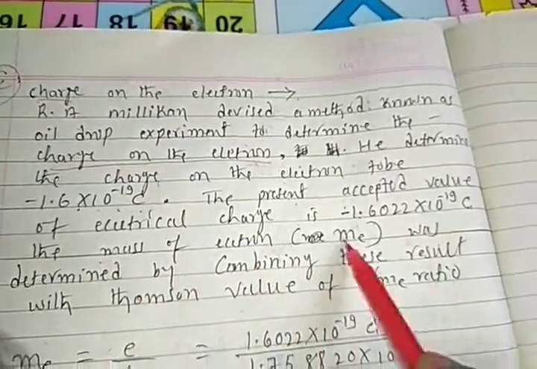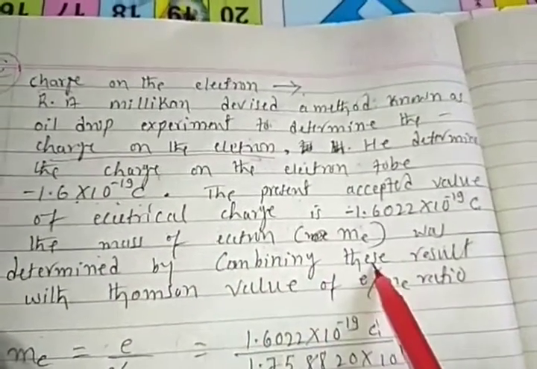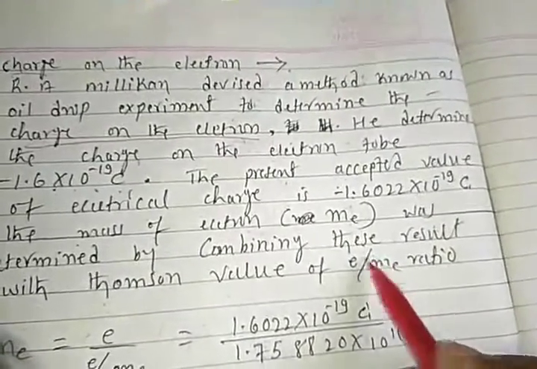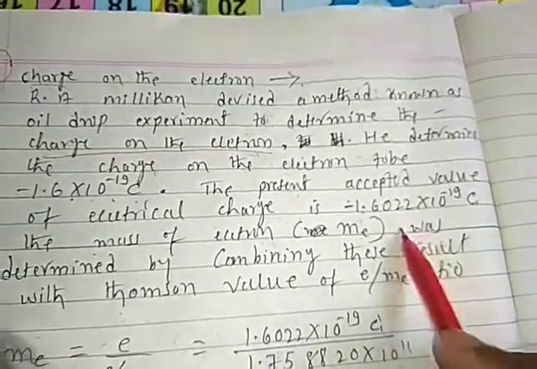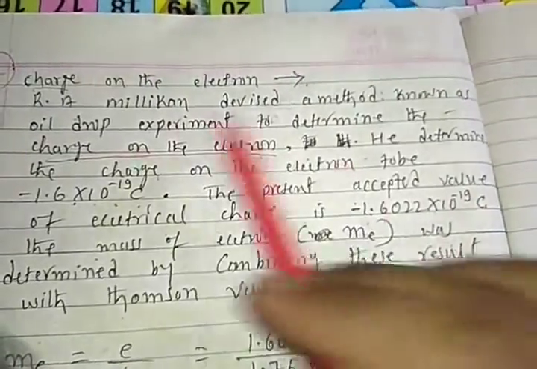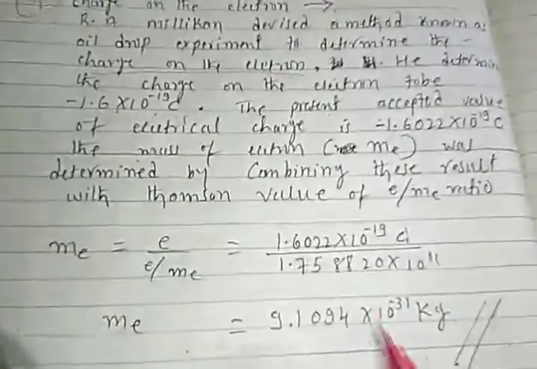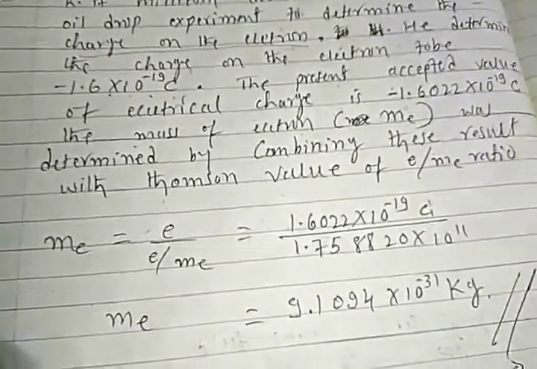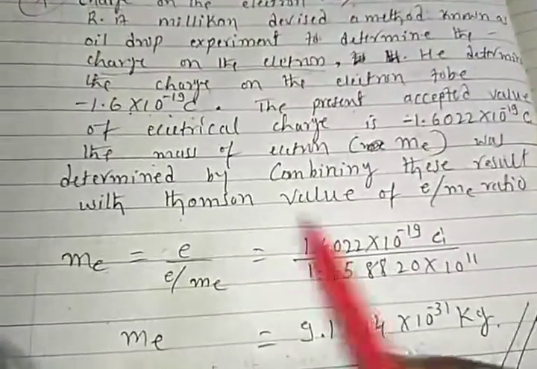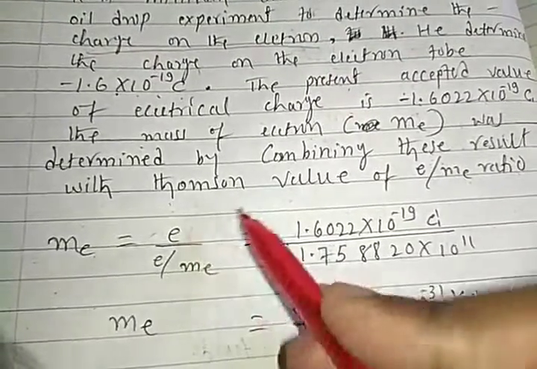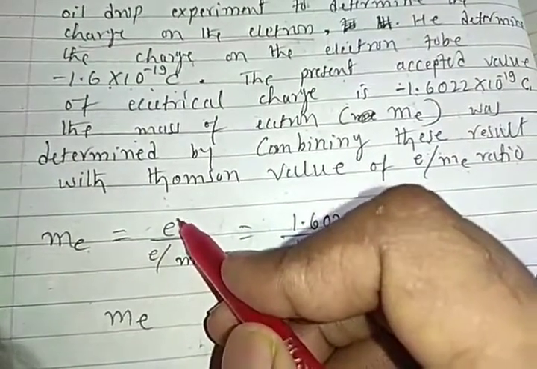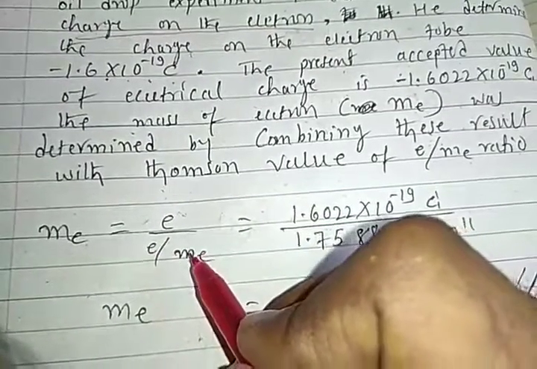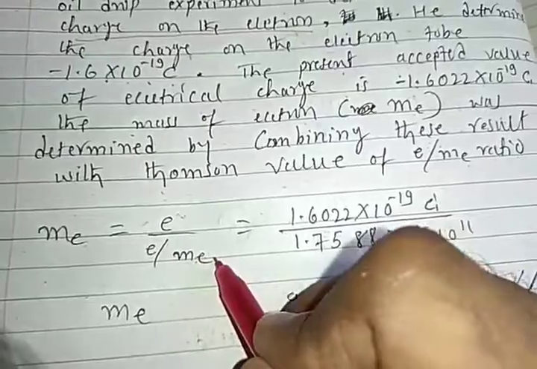So the mass of electron me was determined by combining the results. The Thomson value is the e by m ratio. With the help of the charge by mass ratio, Thomson had to find the charge of electrons. Let's see. e is the charge of electrons, and e by me is the charge to mass ratio of electrons.